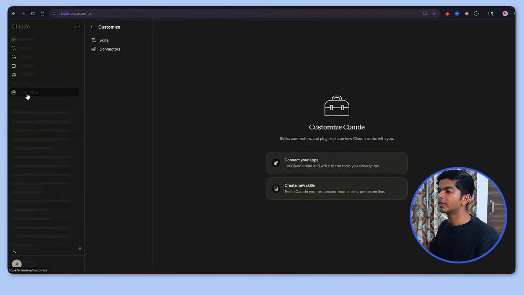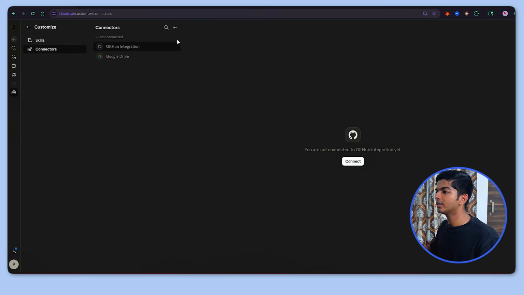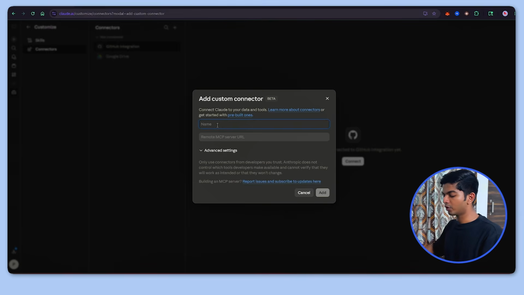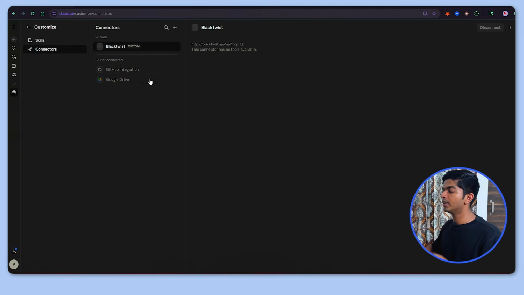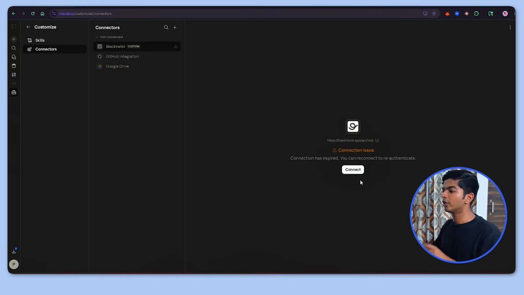You're going to hit on customize. Then we'll go to connectors, add connector, and here I'm going to write Blacktwist and I will add the server URL that I just copied and hit on add. Now it's going to add the MCP server, but here you can see that it has no tool. So I'm just going to click on the 3 dots and refresh it. Now it's going to show me this.